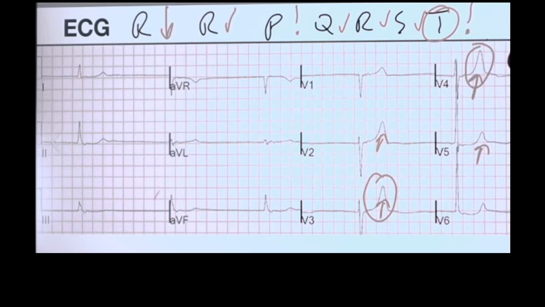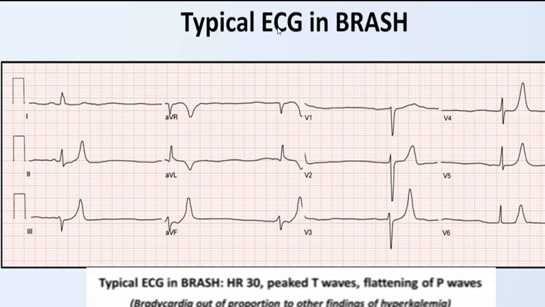And when the hyperkalemia is very severe, we will see sine wave. So typical ECG in a Brash syndrome, that is severe bradycardia, peaked T wave, flattening of the P wave will be characteristics in case of a hyperkalemia. So you can see that tall T wave, little widening of the QRS complex and P wave is absent, and severe bradycardia. The heart rate is 30.